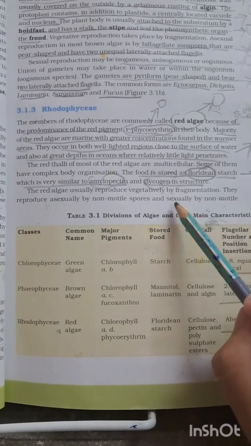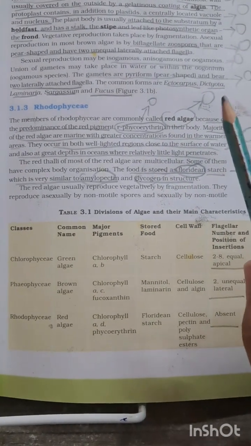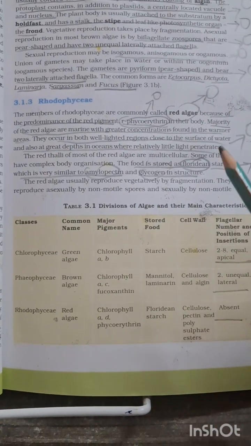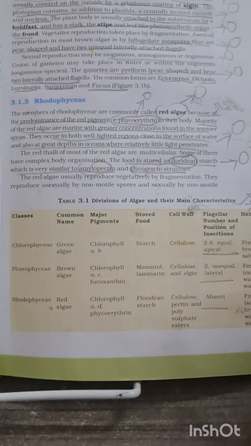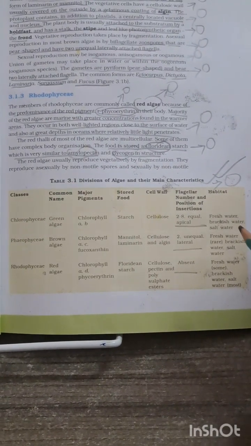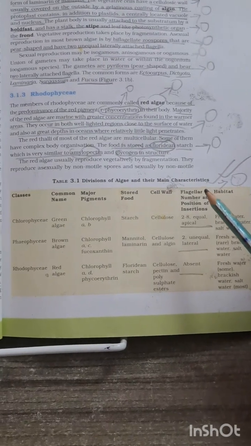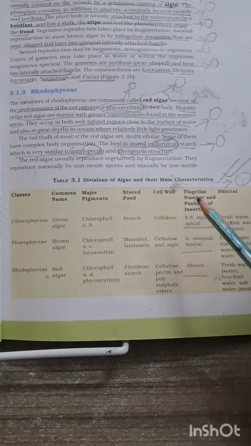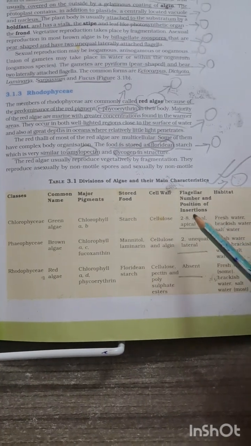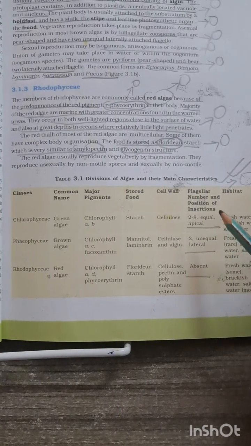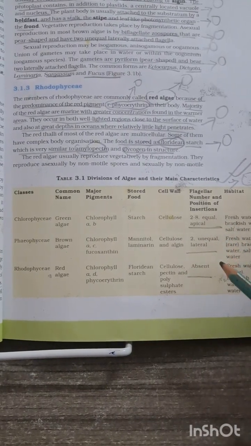About the reproduction part, they are similar to the general features of algae, as I have mentioned in the previous classes also. About this, NCERT is very important and many MCQs can be asked from it, but a particular portion that I have not mentioned in the classes specifically is the flagella number, position and insertion. You have to remember all their numbers and positions, and whether they are equal, unequal, or present or not.